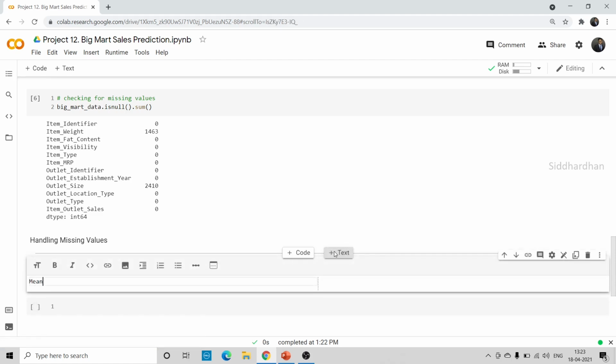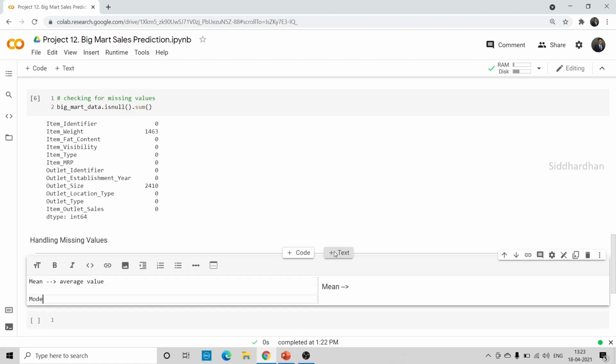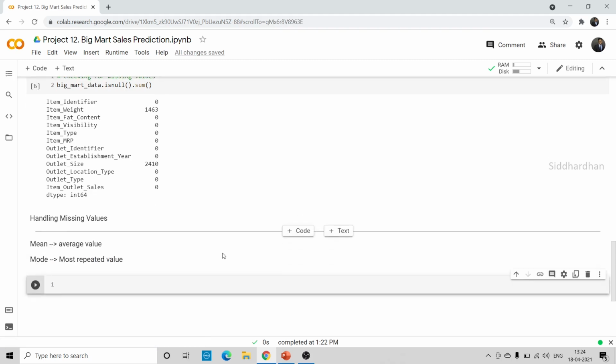Here we are going to need two metrics. One is mean. We all know that mean represents the average value, right? And we need another parameter called mode. Mode means the most repeated value. Let's say there is a set of numbers; the mean is the average of that set of numbers.